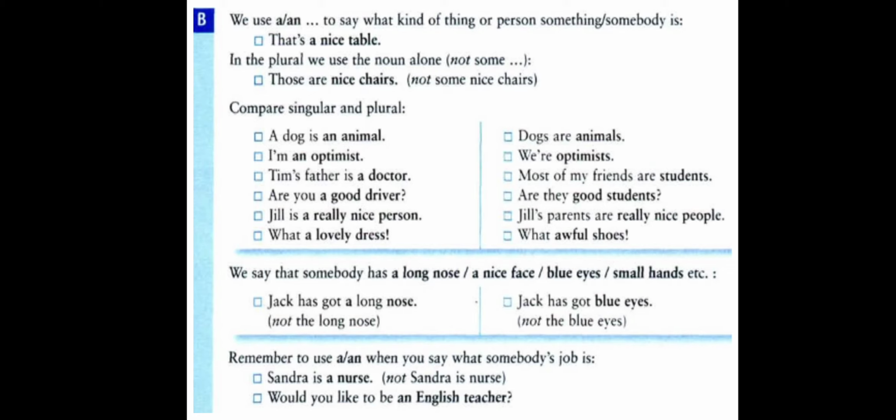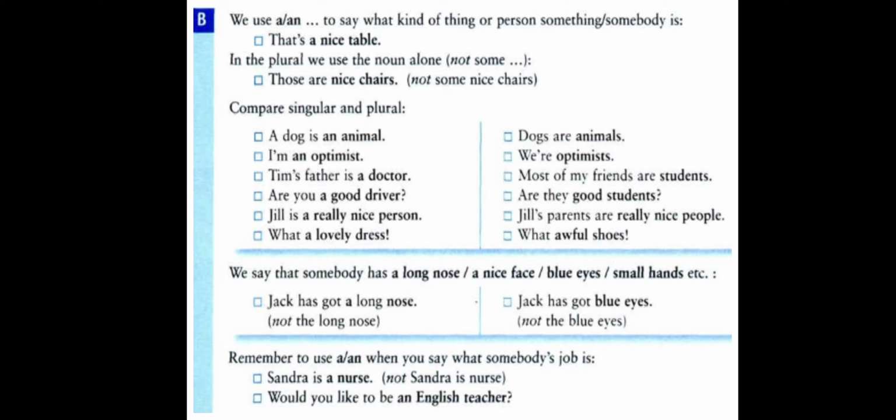Are they good students? Here students are plural, so we don't use articles, so we add the adjective alone without any article. Jill is a really nice person. Person here is singular, so we use the article a. Nice is an adjective, and really is an adverb.